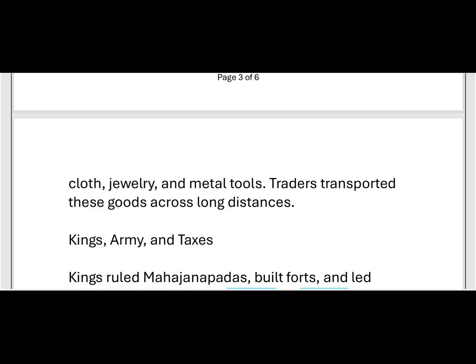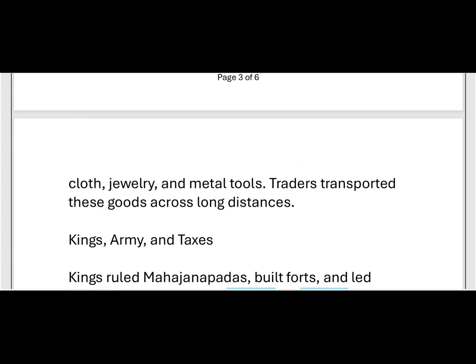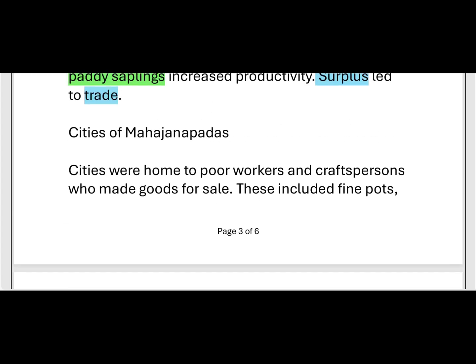Traders transported these goods across long distances. These traders transported these goods not within the local area only, they sold these products across various long distances also. These goods will be transported over long distances. This is all about cities of Mahajanapadas.